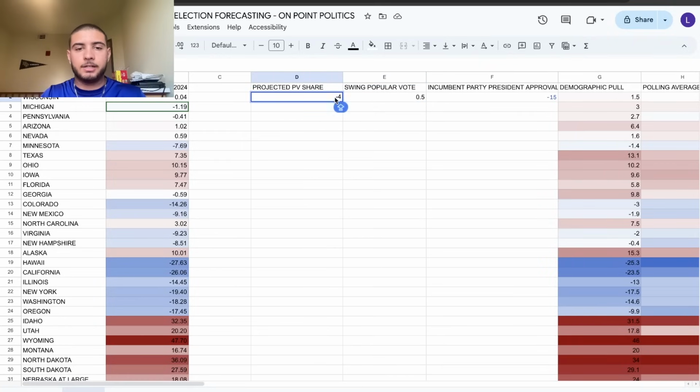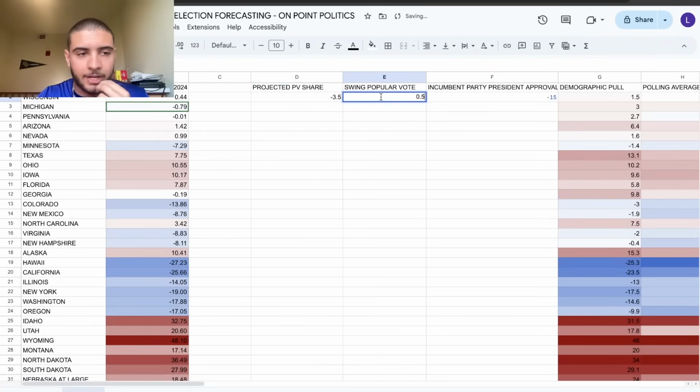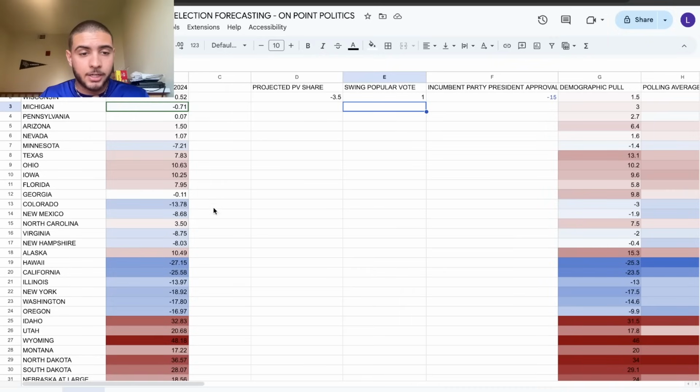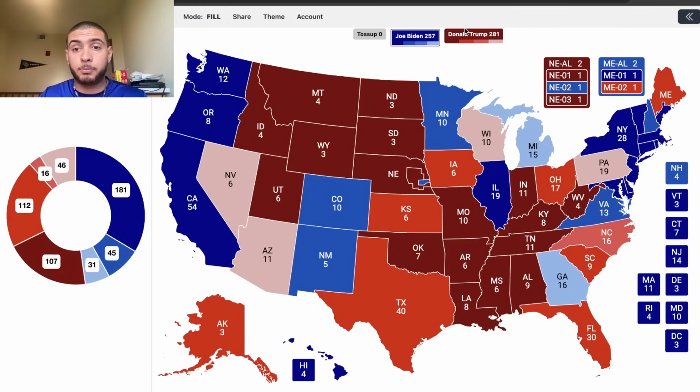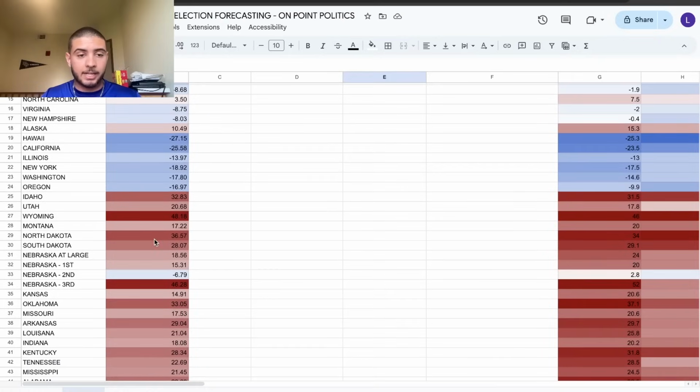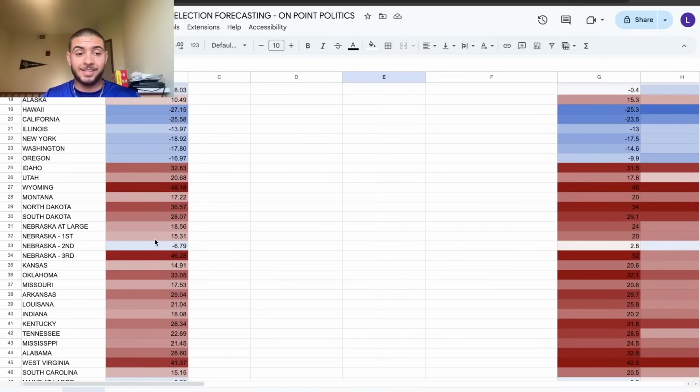And if, let's say 3.5 or whatever, at that point Wisconsin basically goes Republican. Georgia still wouldn't go, which is kind of interesting, and Michigan wouldn't either. Georgia still wouldn't flip, but Trump would be winning the electoral college, 281 to 257. So I think it's actually pretty interesting that Pennsylvania votes to the right of Georgia, even according to my model as of right now. I would have thought so last year, but it doesn't even seem like it'd be the case this time.